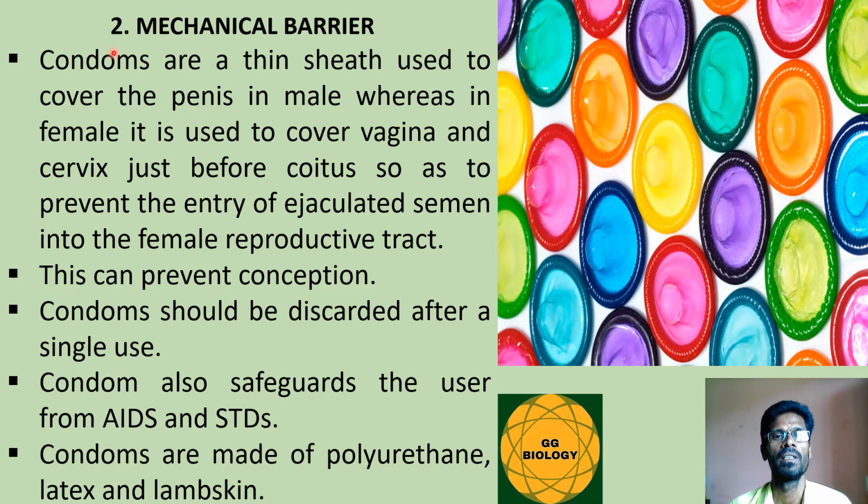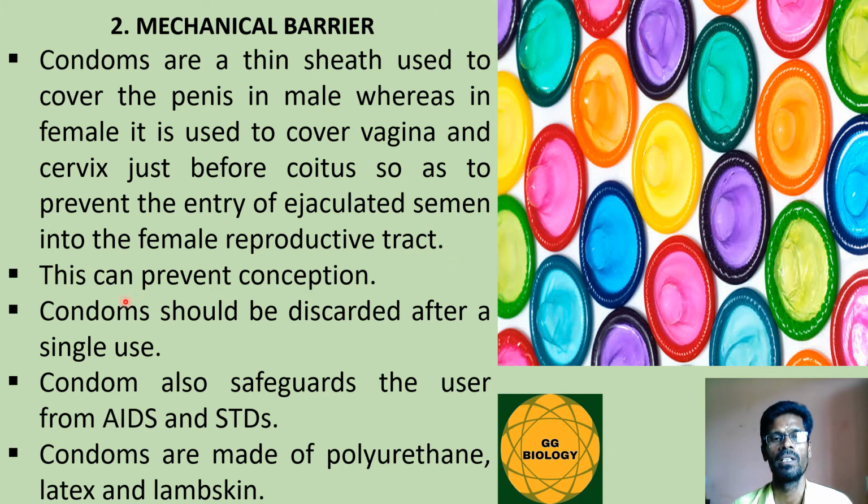The second method is mechanical barriers, where condoms are used as the mechanical barriers. Condoms are nothing but a thin sheath used to cover the penis in males, whereas in females it is used to cover the vagina and cervix just before the coitus, so as to prevent the entry of the ejaculated semen into the female reproductive tract.